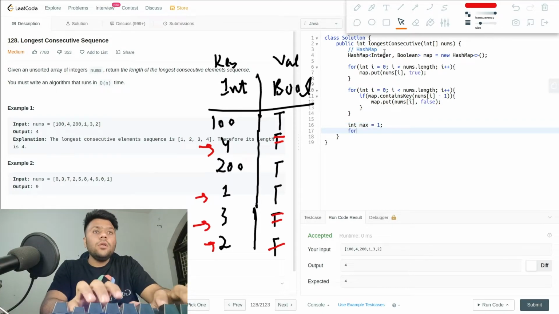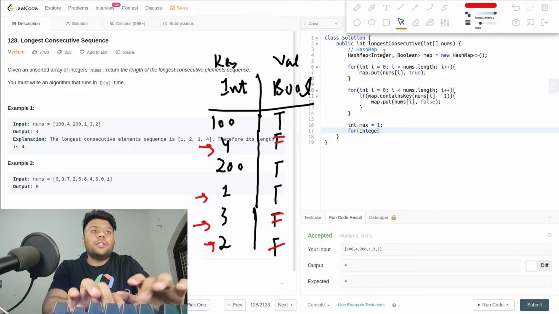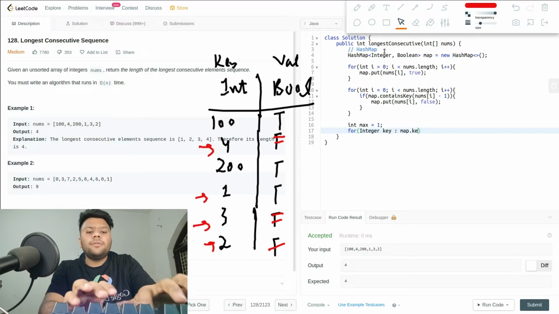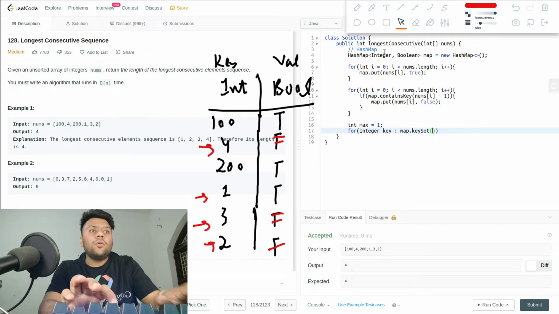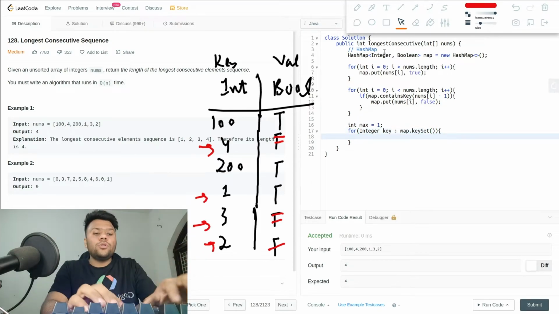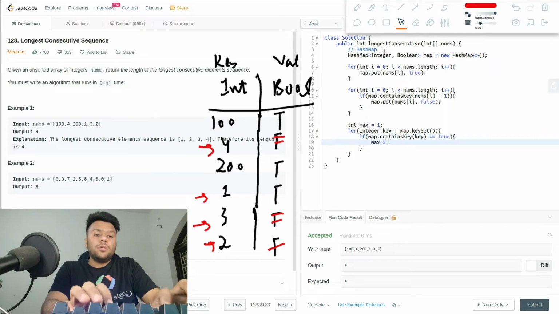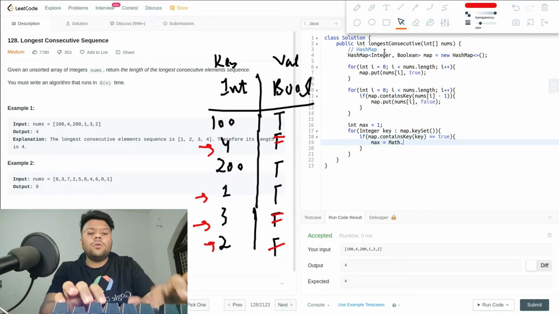Okay, now what I will do, I will just use integer. I will get my key and check in my map key set. I will check whether my value is true. I will check if my map dot contains key is true. If it is true, then what I will do, I will get the maximum value, max